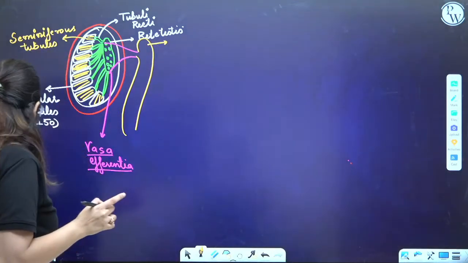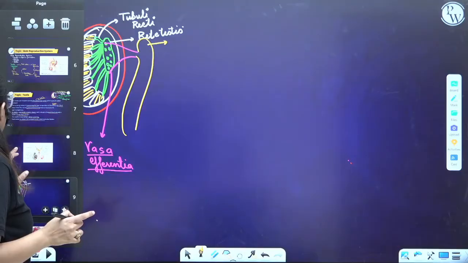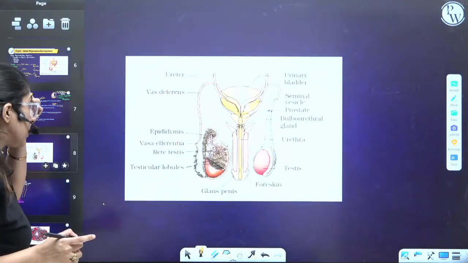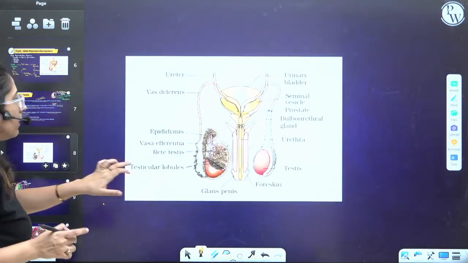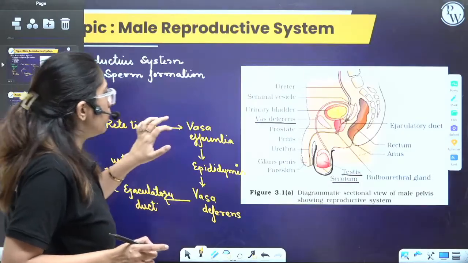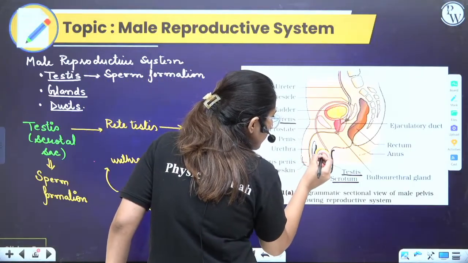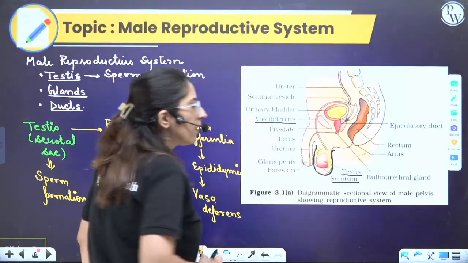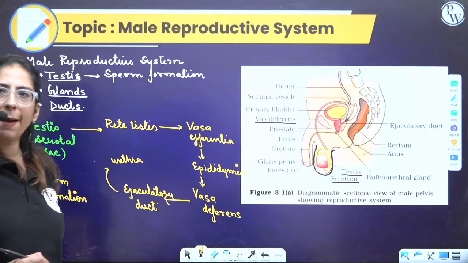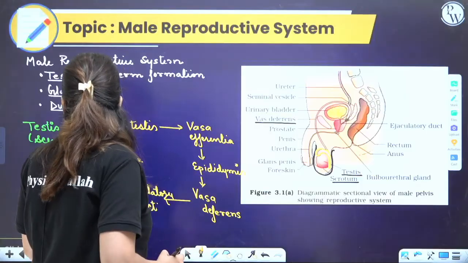I'll show you with the help of this diagram. Guys, can you see this structure? This structure like this, right? A cap-like structure. So what is this? This is the epididymis.